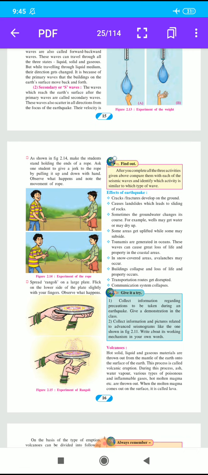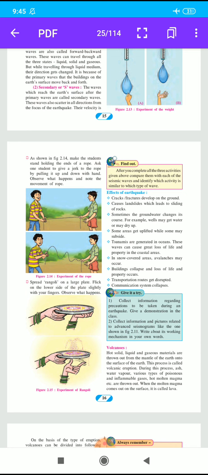That was completed in the last video. Now we start volcanoes. What is meant by volcanoes? Hot solid, liquid and gaseous materials are thrown out from the mantle of the earth onto the surface of the earth. This process is called volcanic eruption. Eruption means some materials are thrown out of the earth.